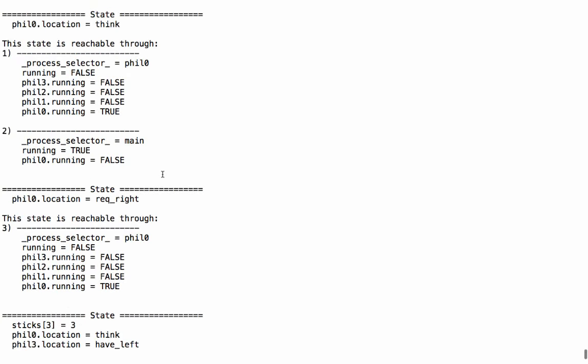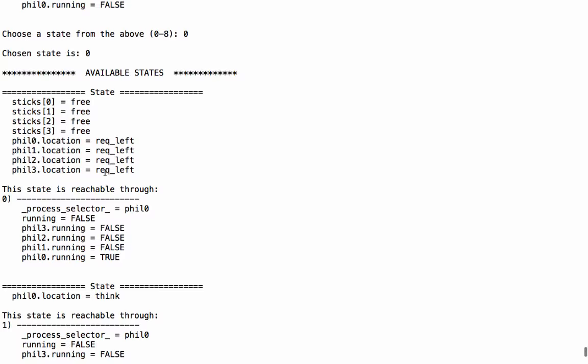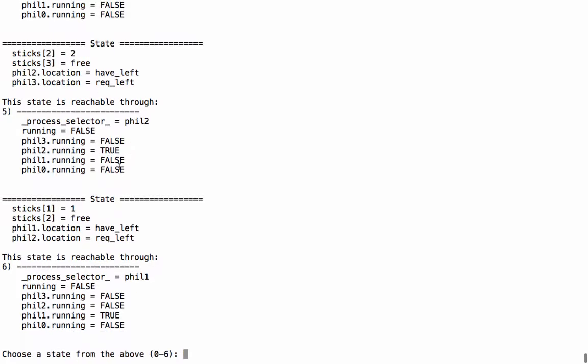And finally, let us choose the successor where philosopher 0 moves to request left. Right now, all sticks are free and all the philosophers have moved to the request left state.